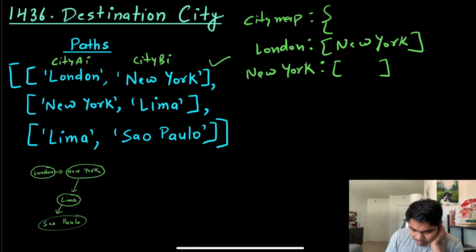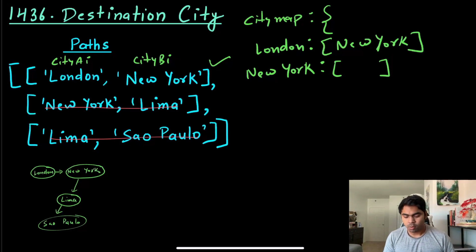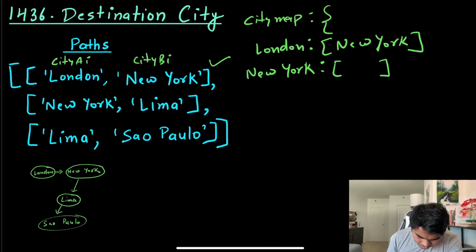I do want to attach this, because if these two didn't exist, then New York would be my answer. In order to find that New York is the destination city, I will again have to go through this city map and see which city does not have any value inside its array, which is the neighbors, you can say.